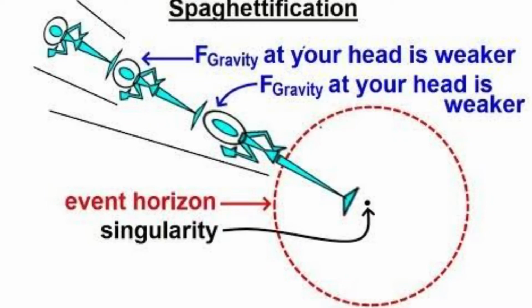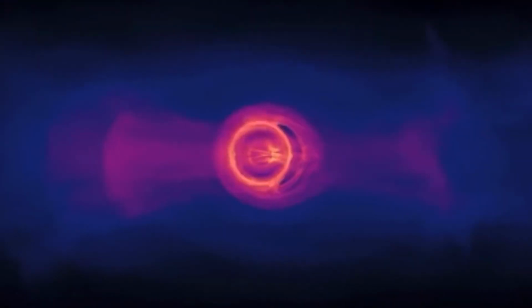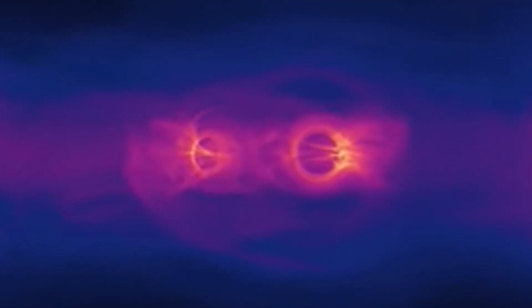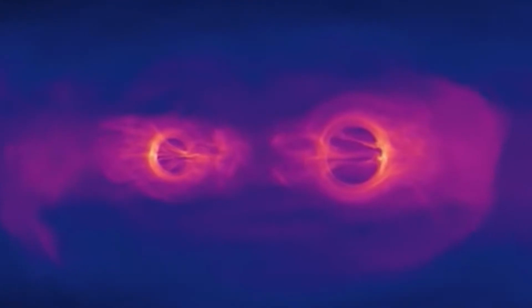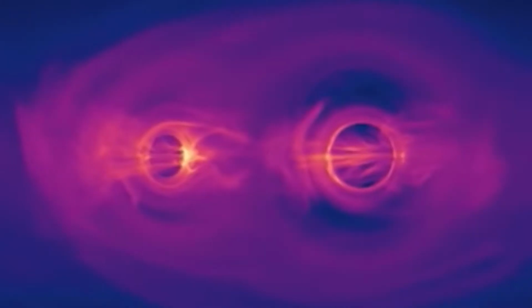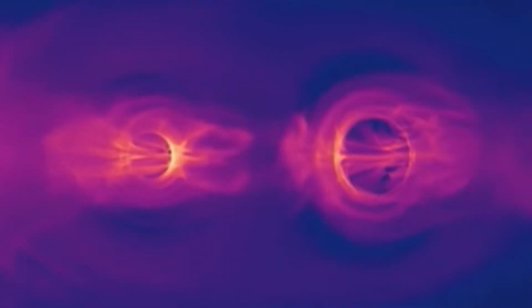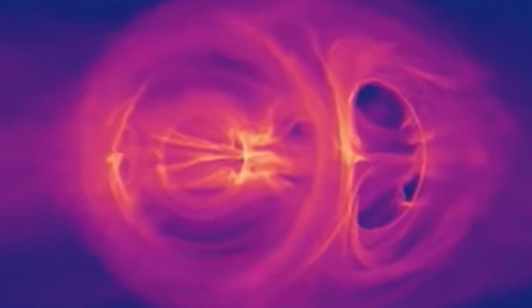Now, talking about singularities, they are points in space-time where the laws of physics go crazy and yield infinity as the only answer. At the core of black holes lies a singularity as predicted by the general theory of relativity, because in this region the curve of space-time becomes infinite due to extreme gravity.